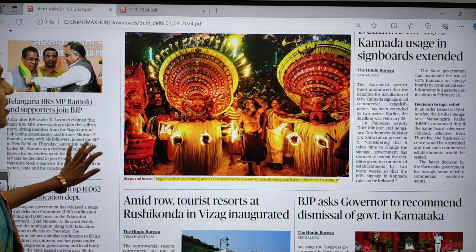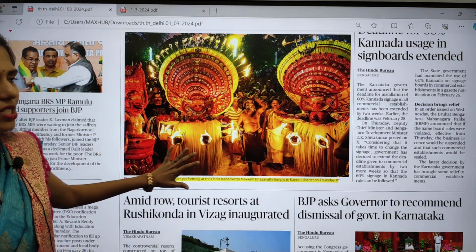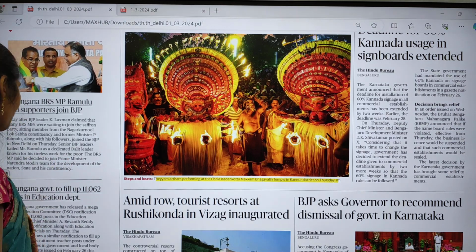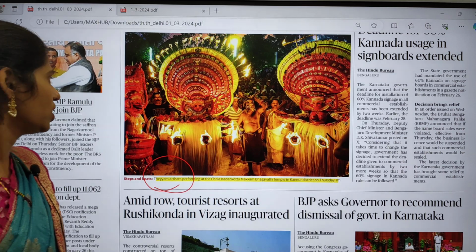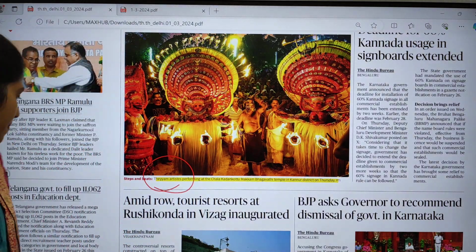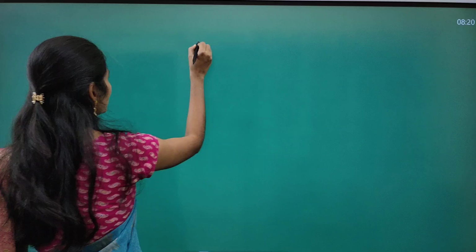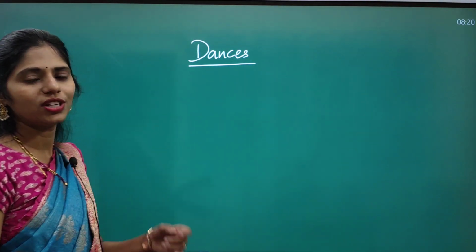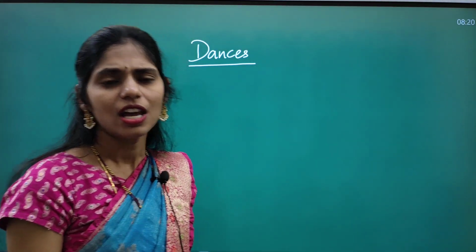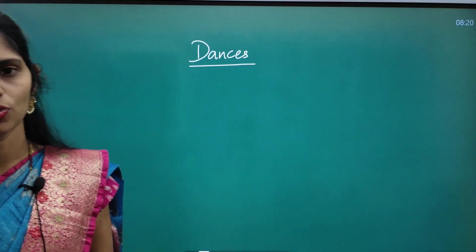And next you can see this very interesting image. Already a number of times we have discussed this topic. It is talking about theme. Here you have to know these folk dances. This topic is most important from your art and culture topic. In art and culture you will be discussing these dances, right? You will be studying about these dances and your teacher will be teaching about them. It's one of the important topics where you can get mains as well as prelims based questions.